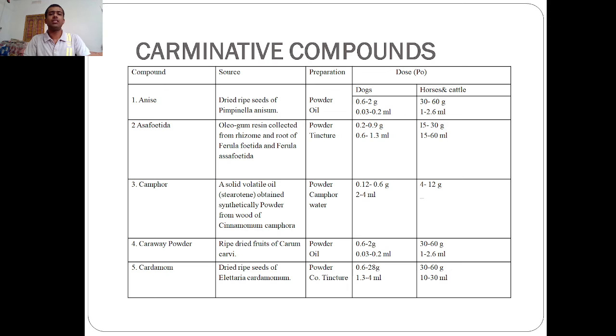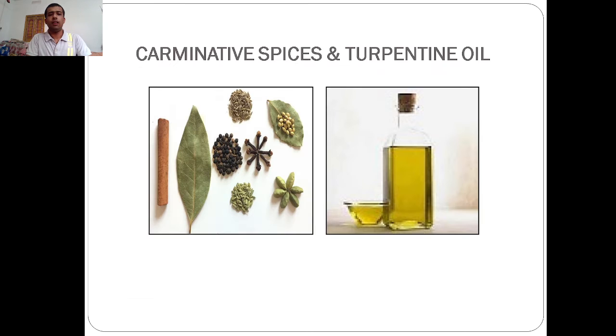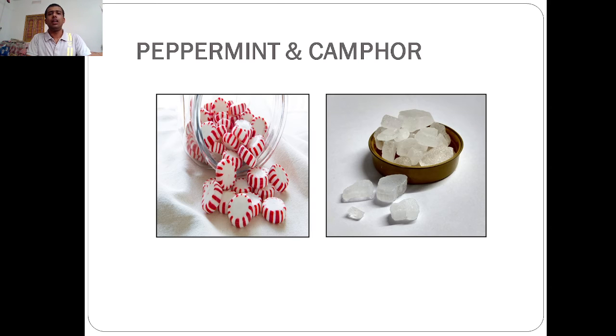Like that there is also caraway powder, whose source is the ripe dried fruit of Carum carvi, and it is also in powder or oil form, and in dog and horse we can give it in different amounts. Now some carminative compounds or spices. In the first picture we see carminative spices, and in the second picture it is turpentine oil. Now in the first picture here it is peppermint, and in the second picture it is camphor.